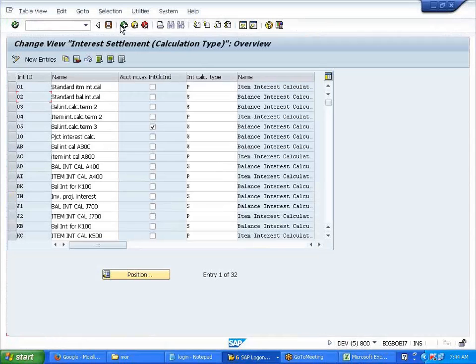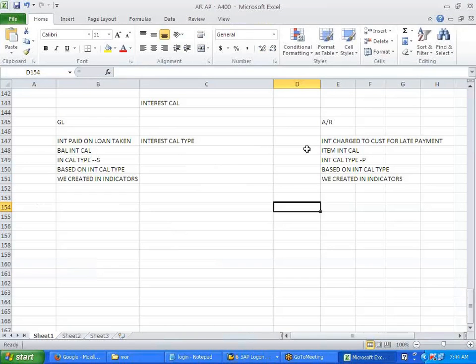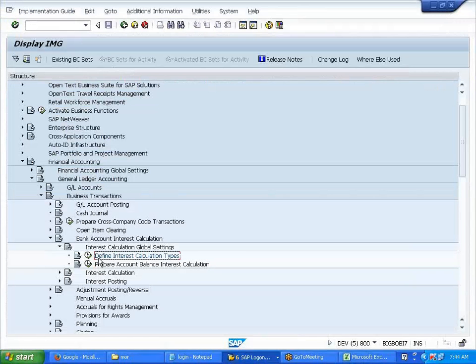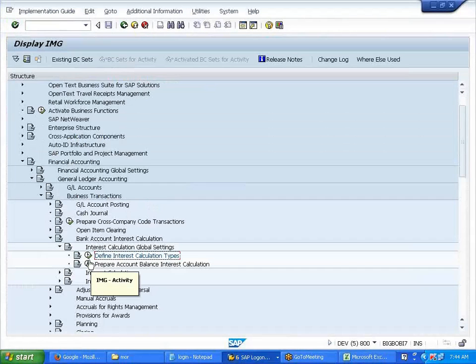Now, back. What are these interest indicators? See, I'm saying here, prepare account balance interest calculation. This is for this setting now. The one which we did before was common for both, right? Common settings for both. Now I'm going for prepare account balance interest calculation.